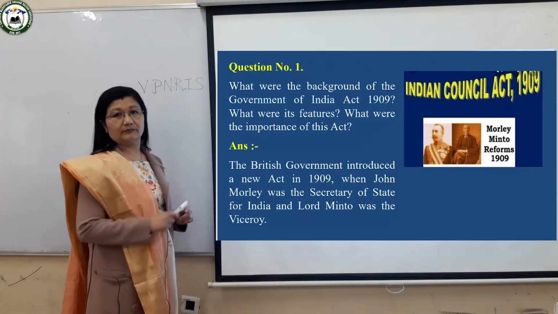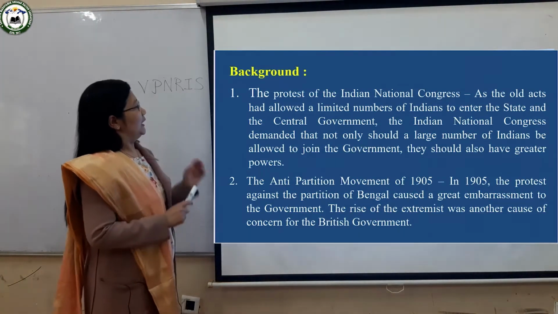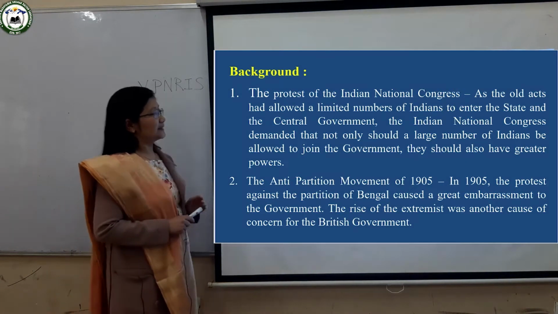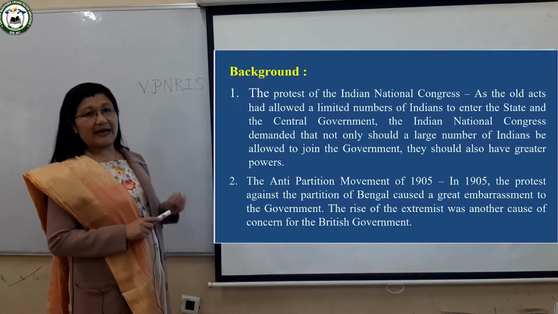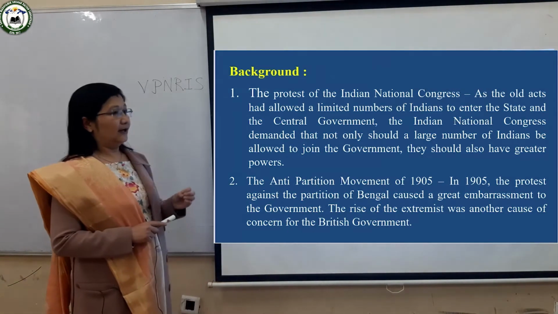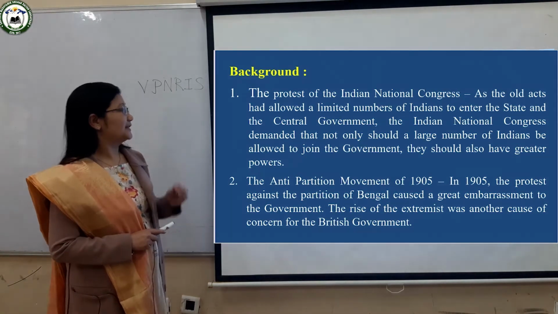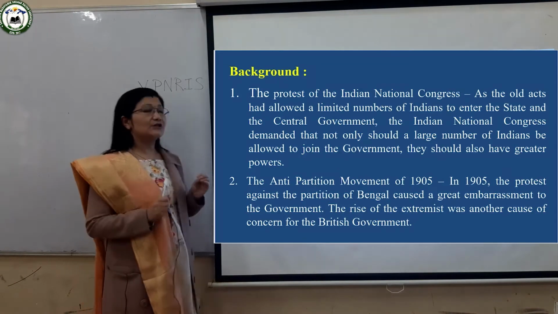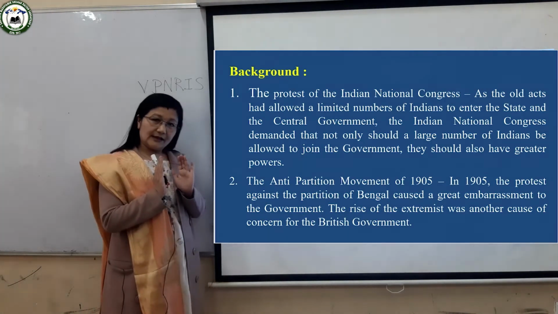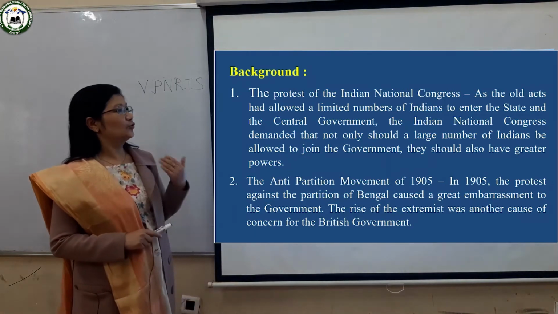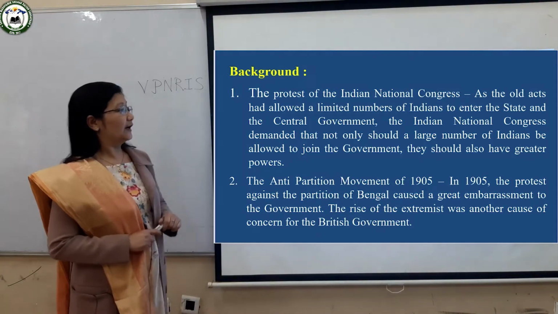So the first background is that, as I said just now, the old acts of 1861 and 1892 did not satisfy the Indians, because very few Indians were given the chance to join the state and the central government.